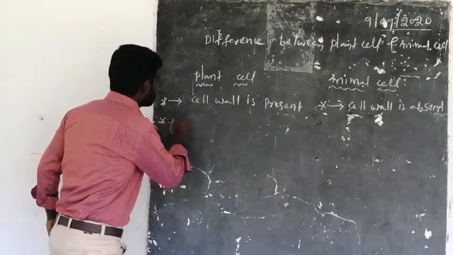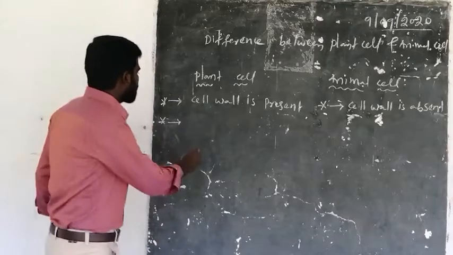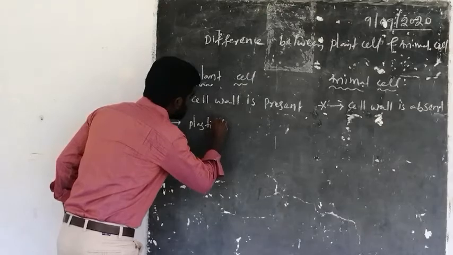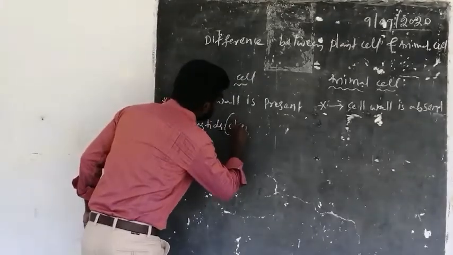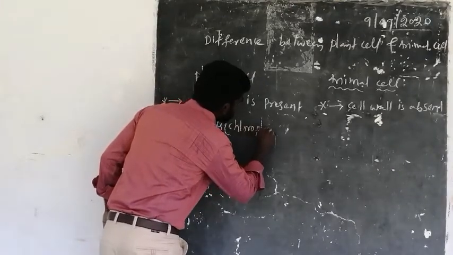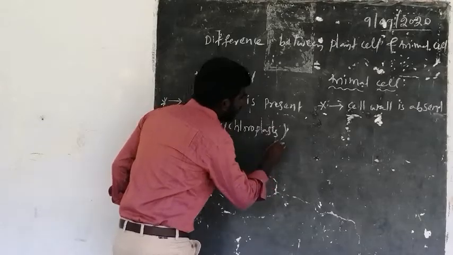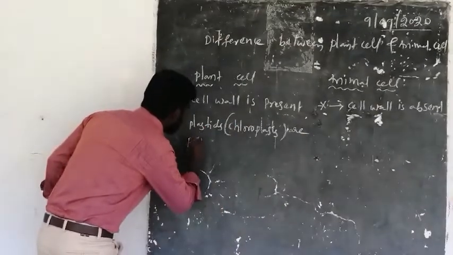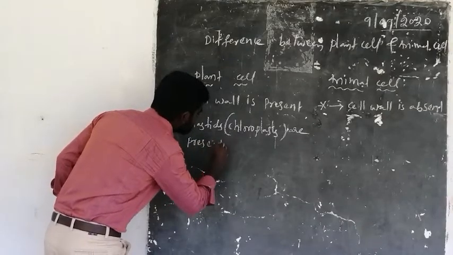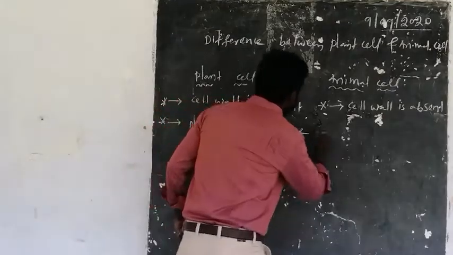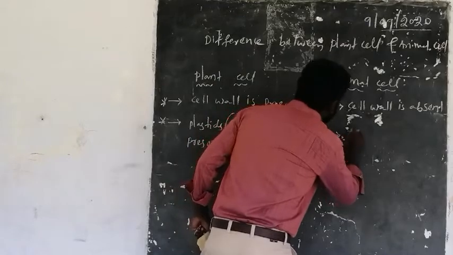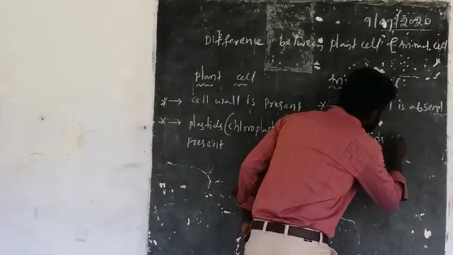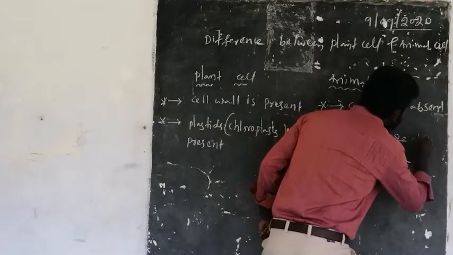And the second one, plastids or chloroplasts are present in plant cell. Here, in animal cell, plastids are absent.